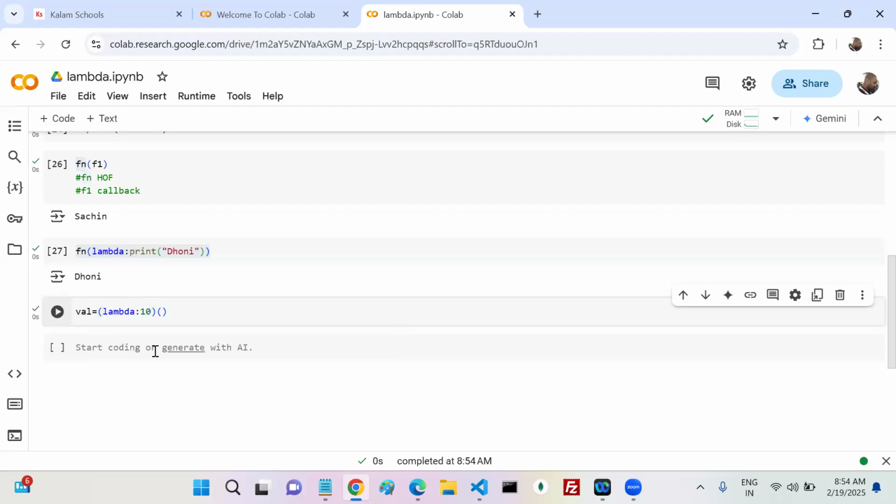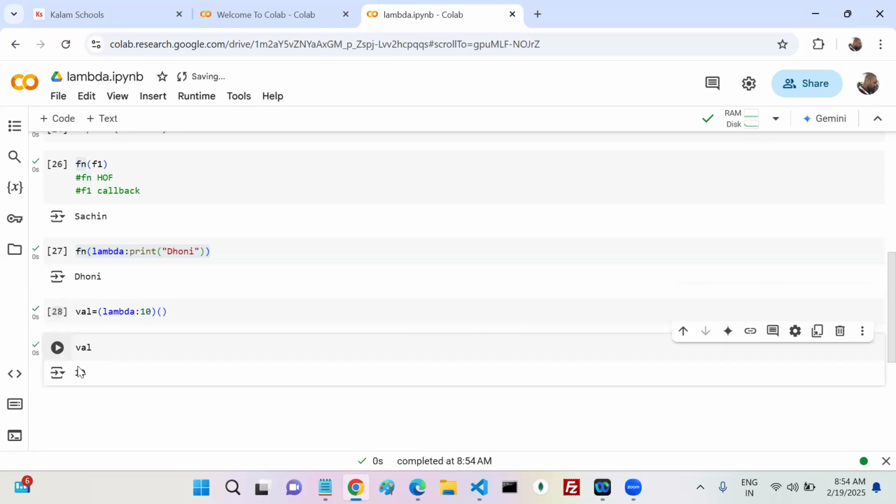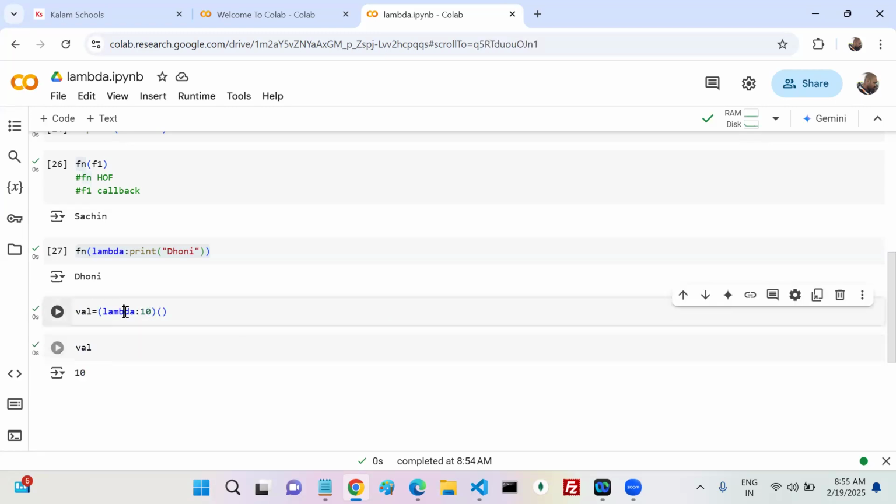So my val is what now? If it is really the return statement, my val should be 10 or not? Yes or no? Yes, sir. So what you can understand is, in the lambda function, whatever statement is there, by default that value is the return value only or not? Understood?